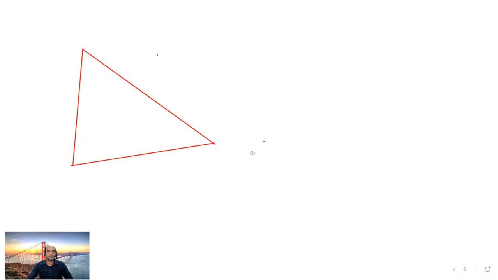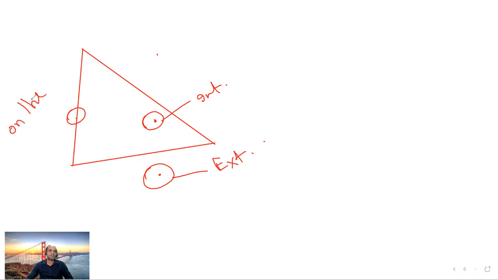Suppose you take a point over here, and a point over here. This is interior. A point here, this is exterior. If we take a point over here, then it is on the triangle. Now clear about the region? What is the interior region, what is the exterior region, and what is upon the geometrical shape, right?